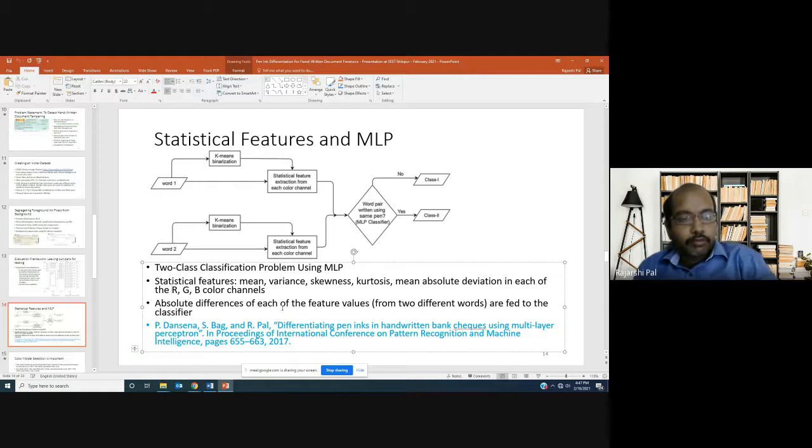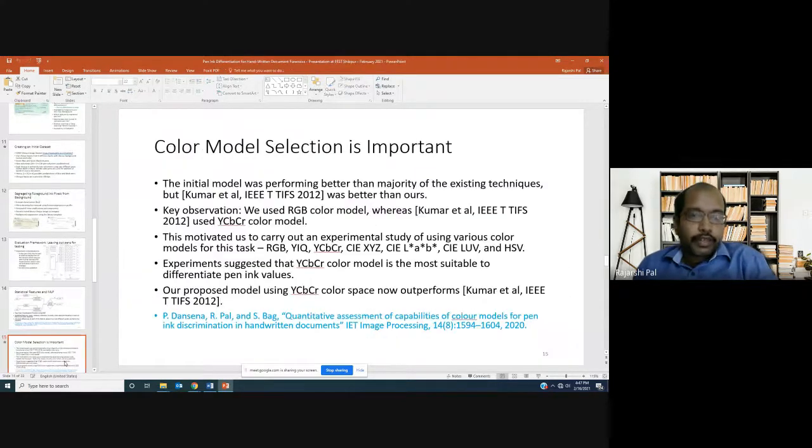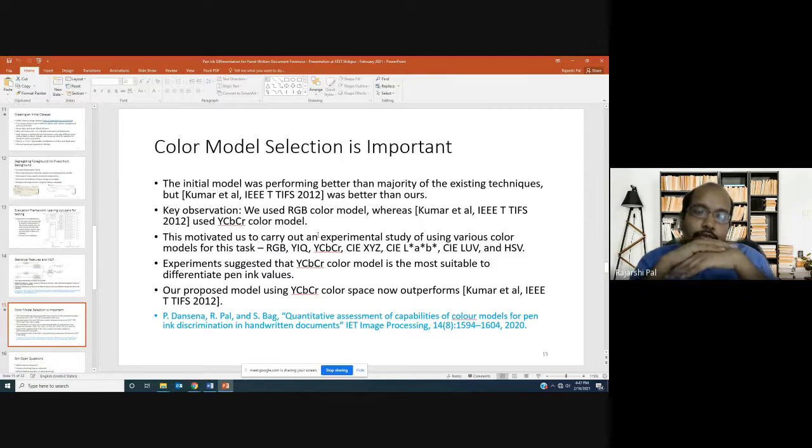Okay, let us move forward to my next slide. Now, what we observed is our initial model was performing better than the majority of existing models at that point of time. Though the model from ISI Kolkata, from Professor N.R. Pal and Professor Bhagavatas Chandra's group, that PEP model was performing better than our model on our IWT check image dataset. That IEEE transaction TIFS paper, which I cited in one of my earlier slides, was still performing better than ours.